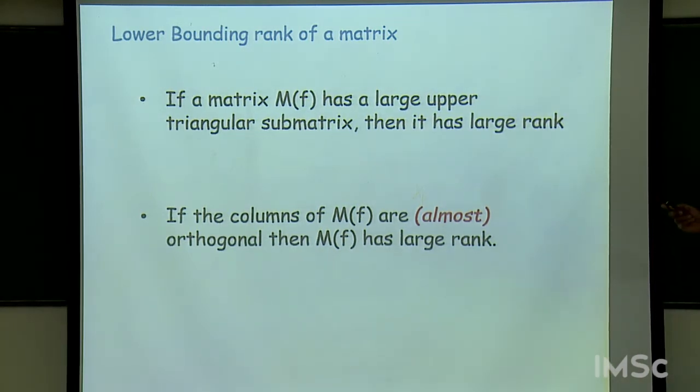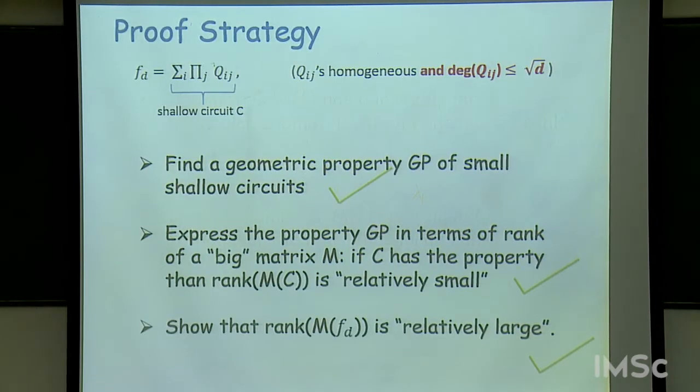The other result is a very neat lemma by Noga Alon, which essentially quantifies this informal idea. Let me just give the informal statement here. Suppose you have a matrix where the columns are orthogonal, then the matrix will be of full rank, right? Because the columns are linearly independent. Now, this lemma shows that essentially if the columns are almost orthogonal, I haven't quantified it, then the matrix will have large rank. And this can also be used to lower bound the rank. So this is how some of these proofs go.